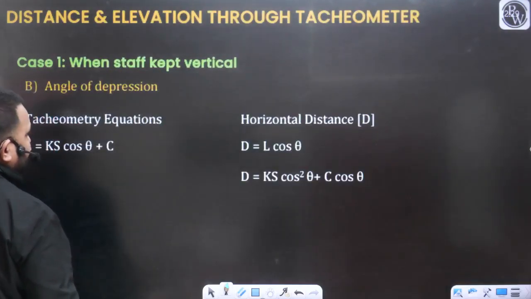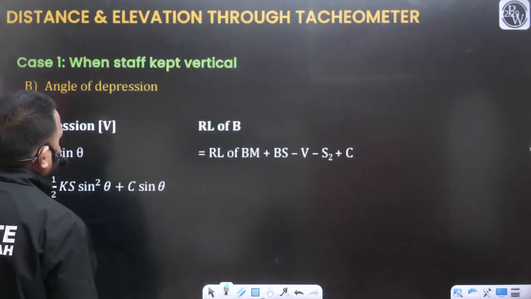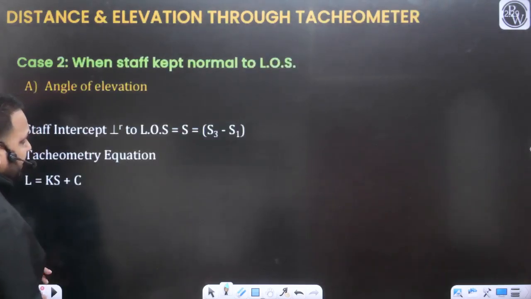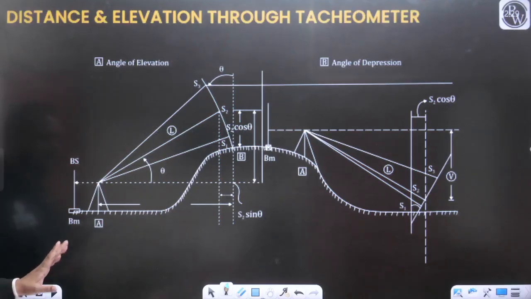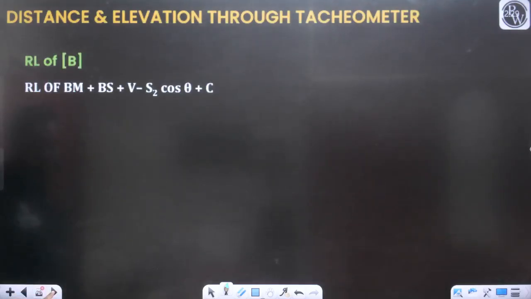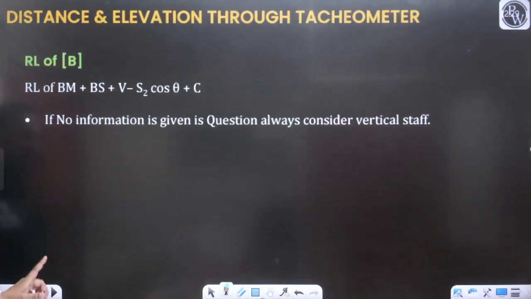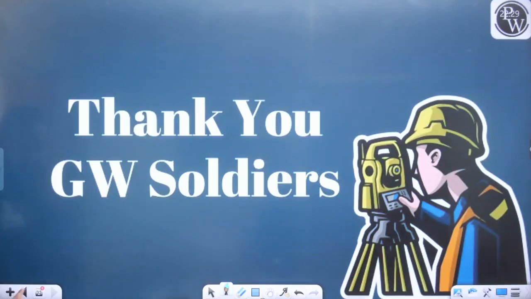For angle of elevation, for angle of depression, when the staff is kept normal, when the staff is kept vertical, various cases are there. But what I will suggest is that you need not remember any formula, but this will only be possible if you have a clear understanding of the basics.